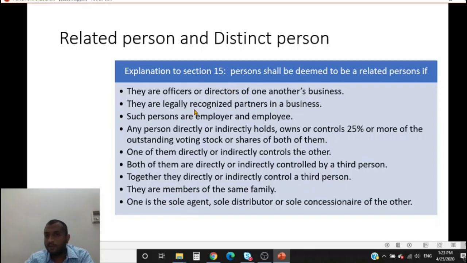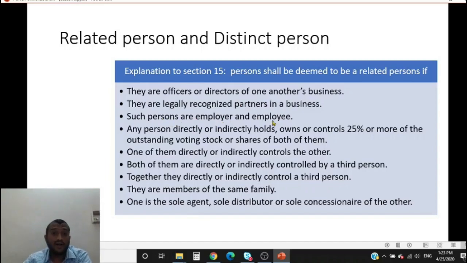If I make a supply to him without consideration, it is still a supply even though the consideration element is missing. They are legally recognized partners in a business. Both of us are partners in one firm. So if I make a supply to him, we both are related persons. So if I make a supply to him without consideration, it is still a supply chargeable to tax.